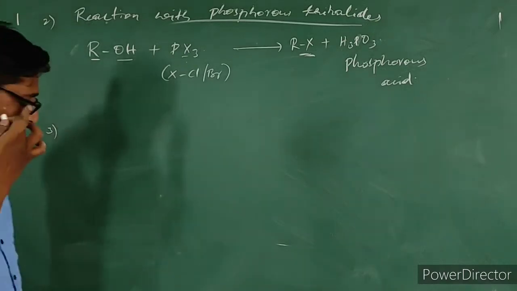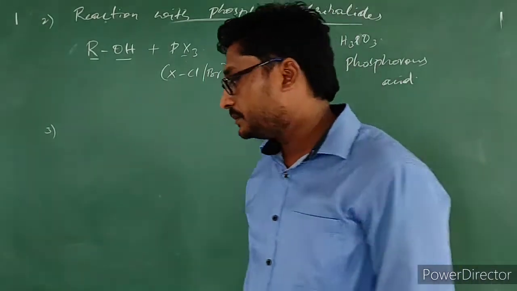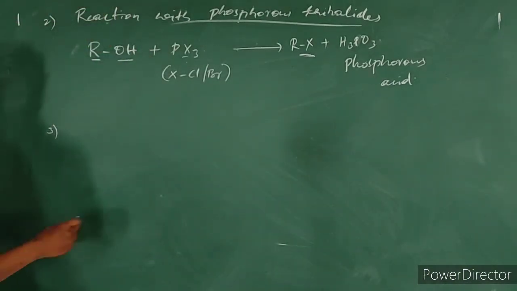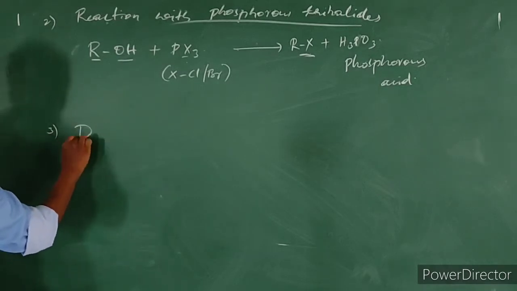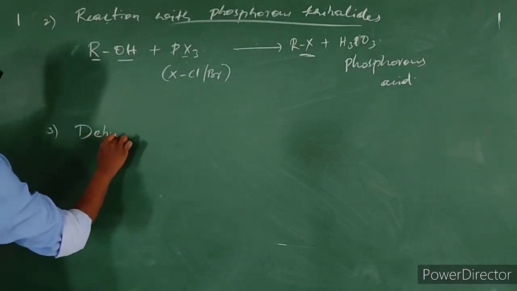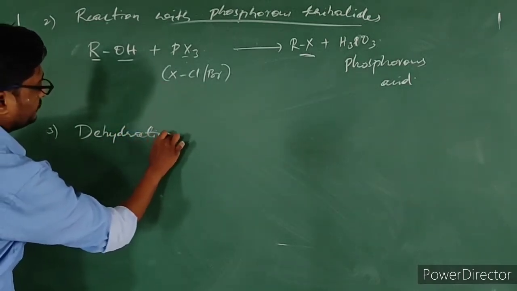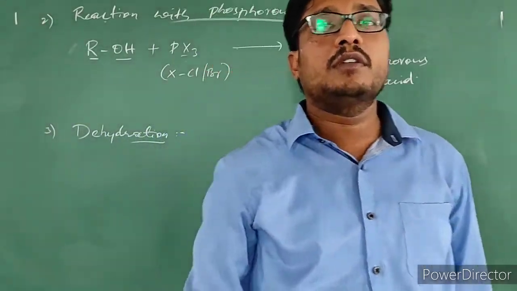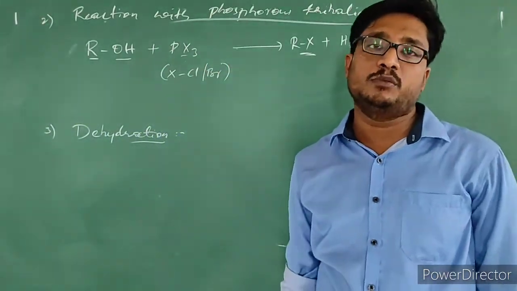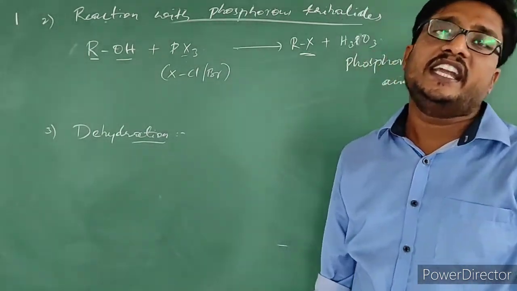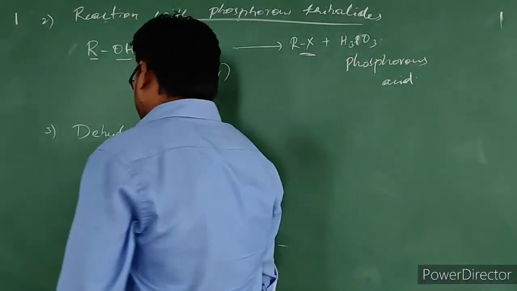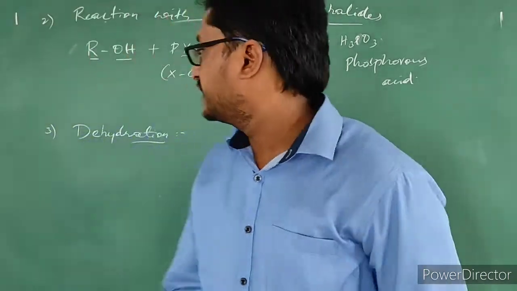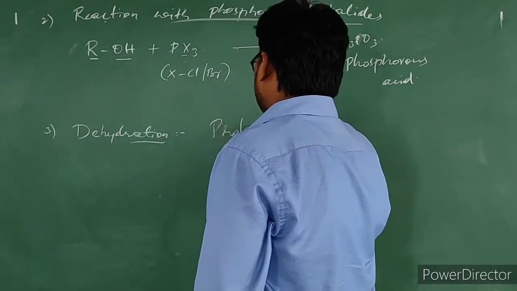Let us see the third reaction. The third reaction is dehydration. From the word itself we can understand that a water molecule will get removed. That is why these reactions are known as dehydration reactions. These dehydration reactions generally take place in the presence of protonic acids.